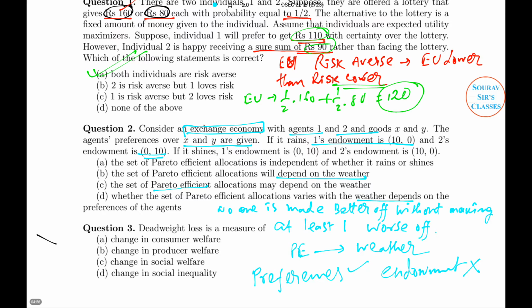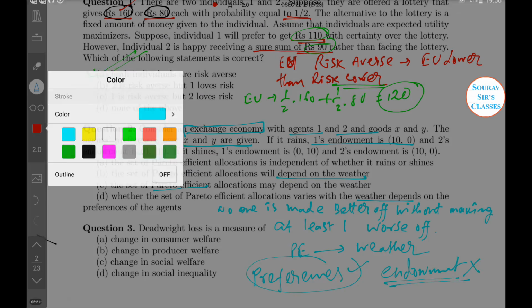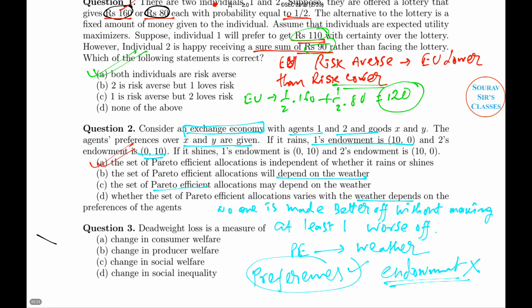So simply, the set of Pareto efficient allocations is independent of whether it rains or shines, because that is the endowment we are talking about, not the preferences. I cannot control whether it rains or not, so in this case the answer will be option A.